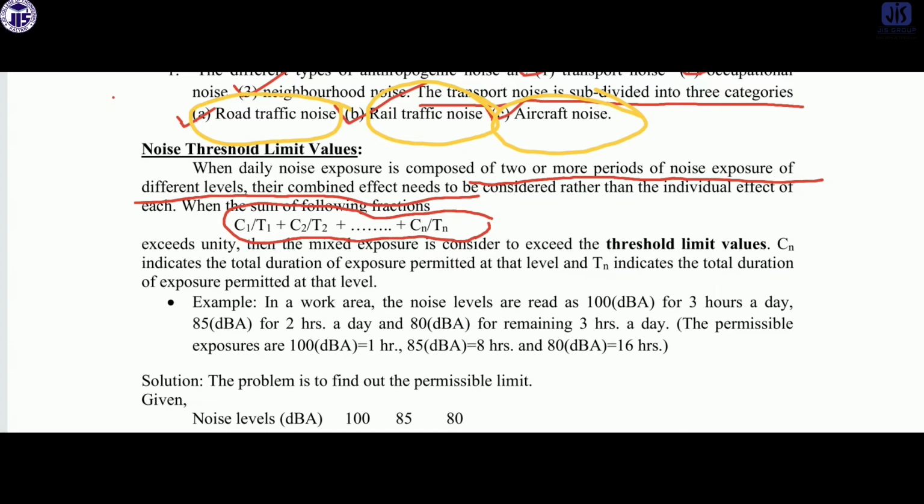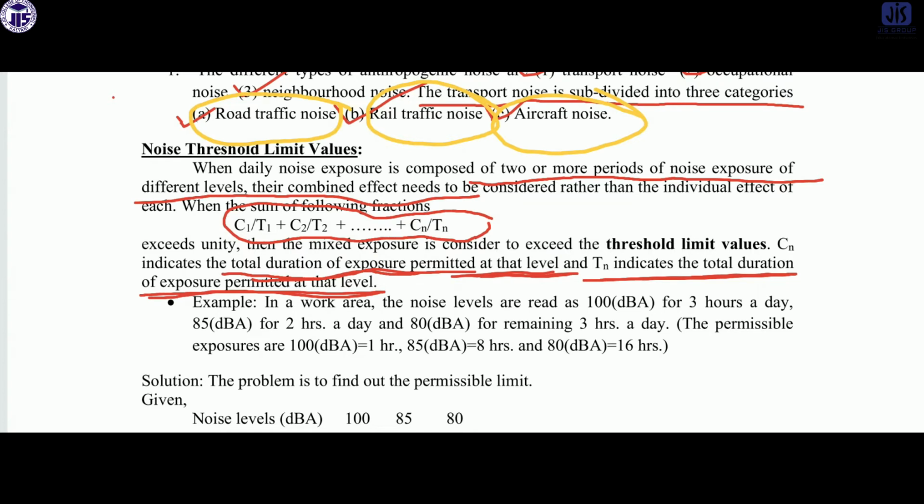What is the C and what is the T? Cn indicates the total duration of the exposure, and Tn indicates the total duration of exposure permitted at that level. I'll give you some examples also, then you will understand the permissible limit of the noise threshold.